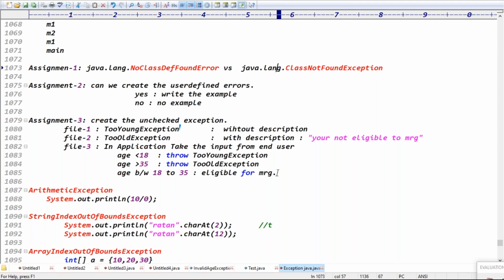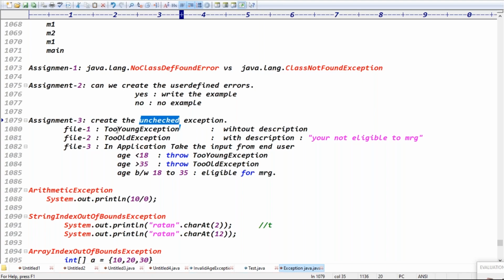First assignment: what is the difference between NoClassDefFoundError and ClassNotFoundException? First, error. Second one is: can we create user-defined errors or not? If yes, write an example. If no, then no example. Third one, guys: create a user-defined unchecked exception.